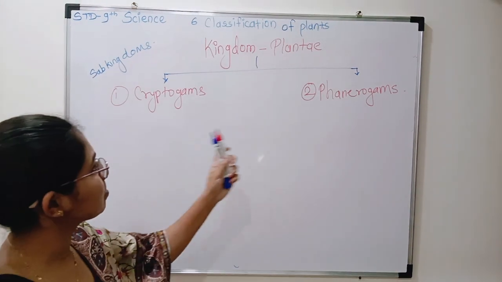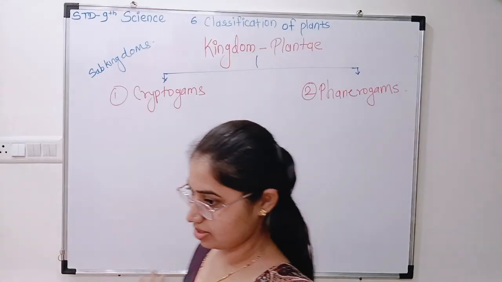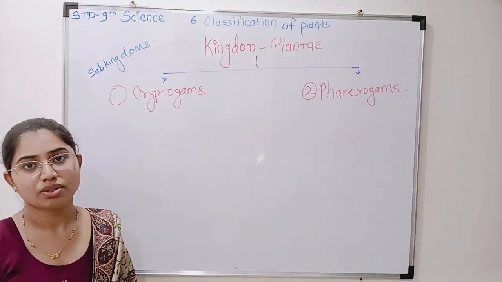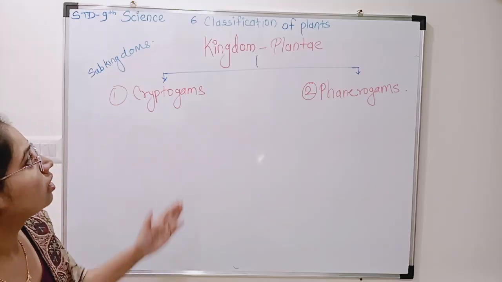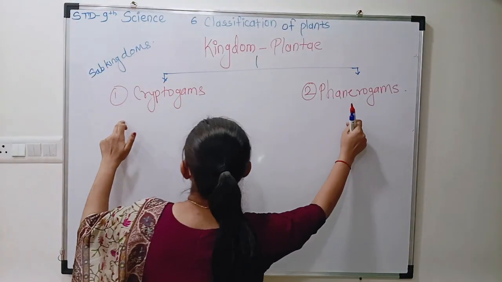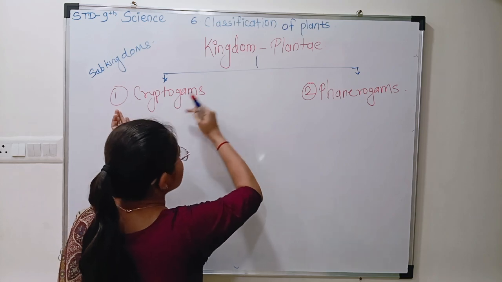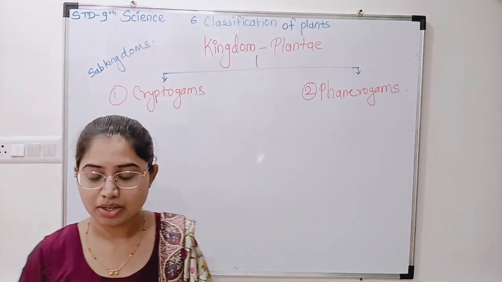Now these cryptogams and phanerogams are again divided into divisions. Till that point everyone understood that kingdom Plantae is divided into two subkingdoms. First subkingdom is cryptogams and second one is phanerogams. Everyone understood? Okay.